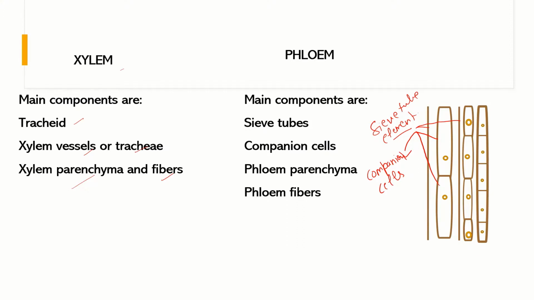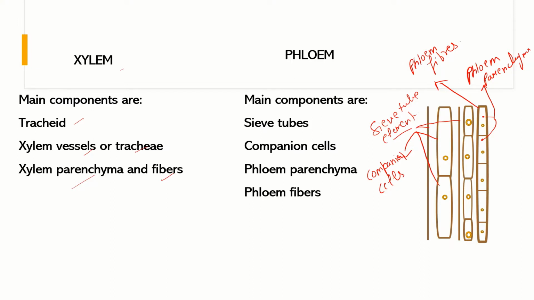Next, here we can see cells known as phloem parenchyma, and these phloem parenchyma are supported with phloem fibers. So this is how the phloem tissues provide a passage for food, which is synthesized and transported to the storage part of the plants or to other parts of the plant.